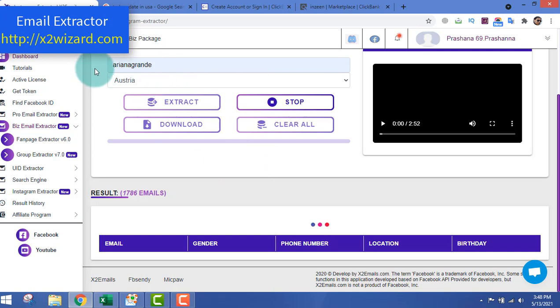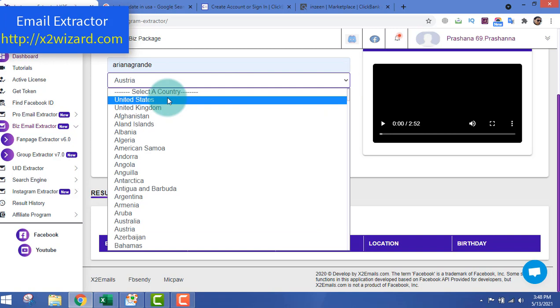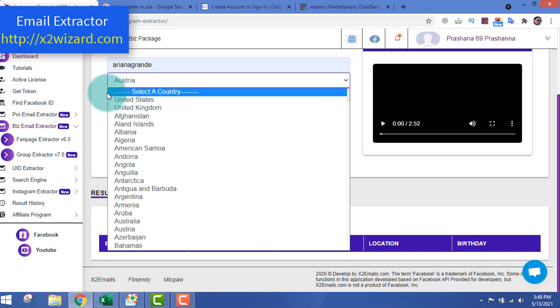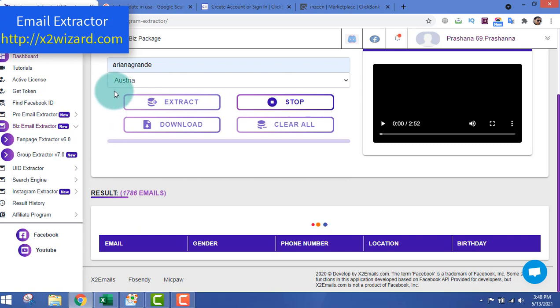So you just paste the username here. You can choose the country. I usually choose United States because lots of conversions happen there, but today I wanted to choose Austria because I have a campaign related to Austria, so I want those email addresses.